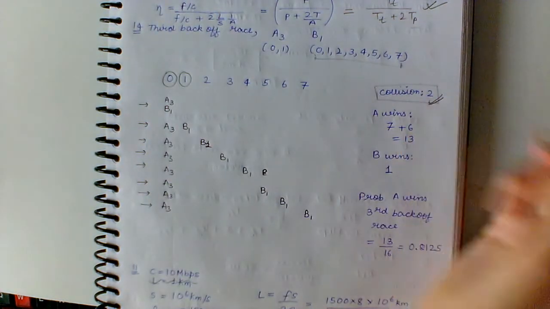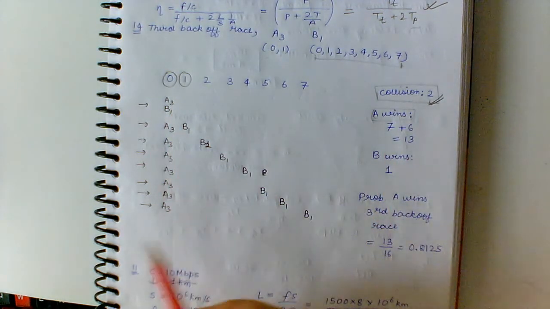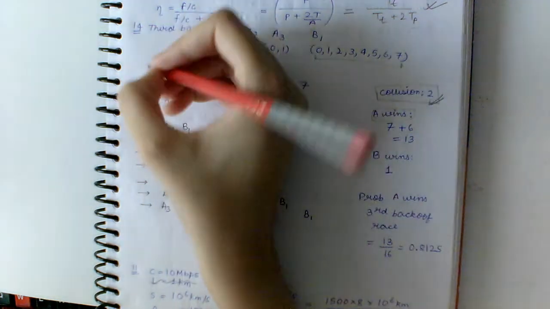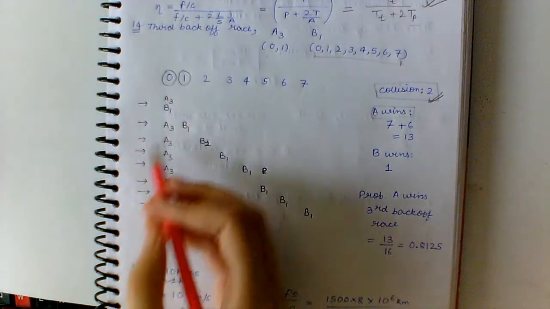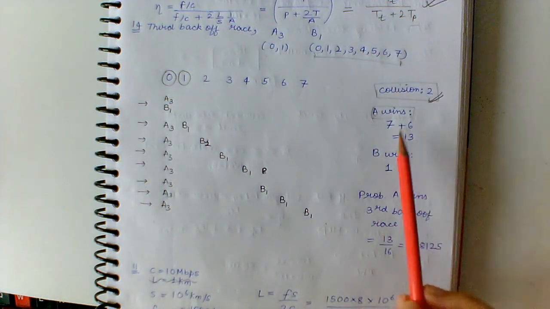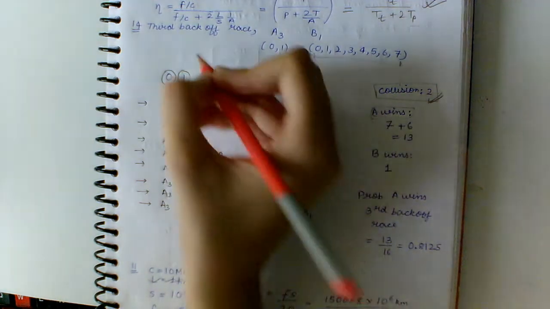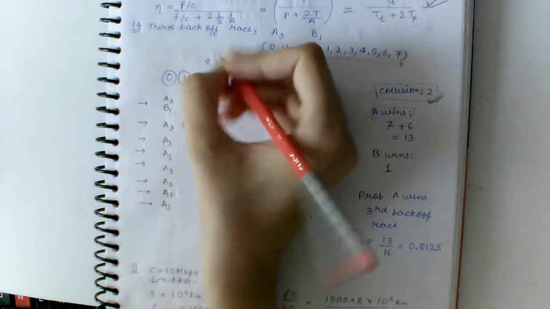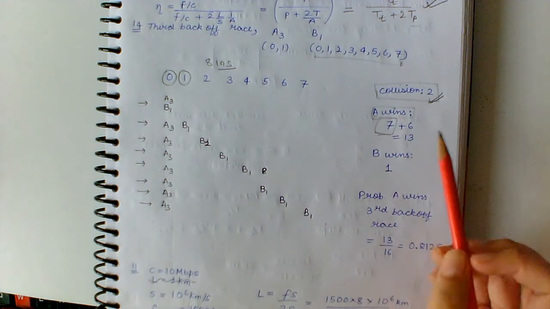And for the number of times A wins, let's assume that A takes 0 in this case. I have then plotted each instance of the value B can take from 0 to 7. So A wins 7 times. In total 8 instances are there, out of which A wins 7 times.